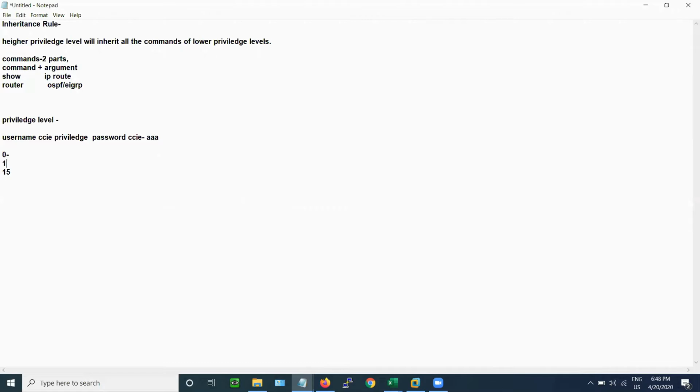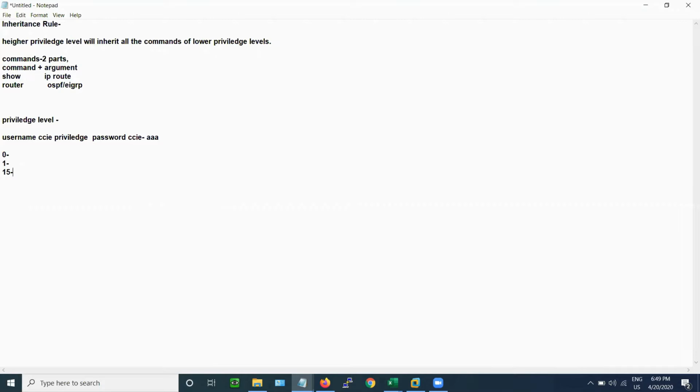So starting, see, the privilege level starts from 0 till 15. So 0, 1, 2, 3, 4, 5, 6 till 15. Out of that, these three, 0, 1, and 15, are called system defined.